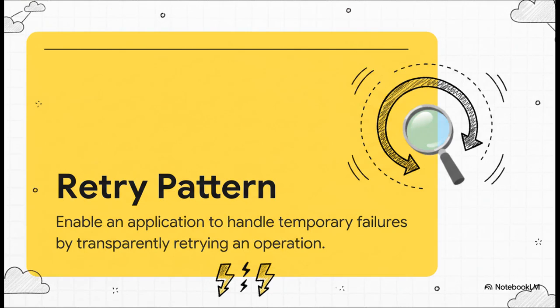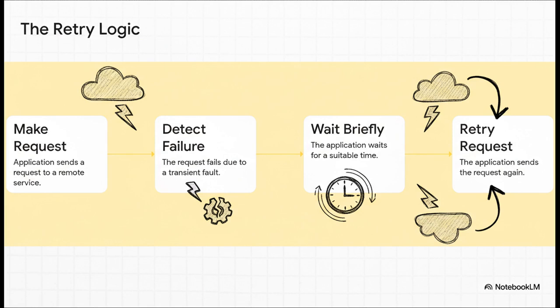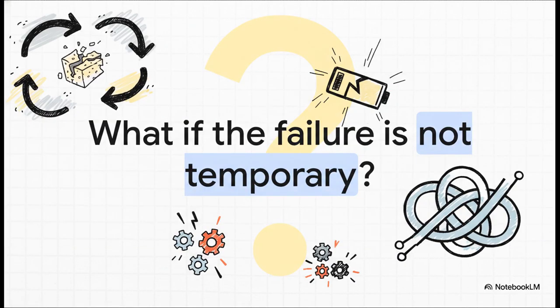So how do we fight back? The first tool on our belt is the simple retry pattern. And the logic is super straightforward. It fails? Okay, just wait a second and try it again. But what happens when you just keep retrying? You can actually make things way worse for your system.